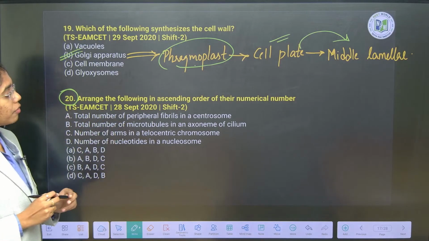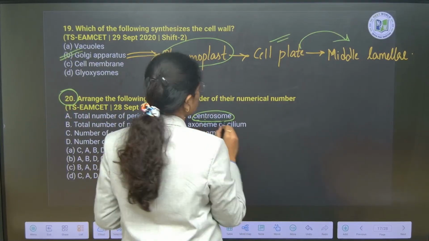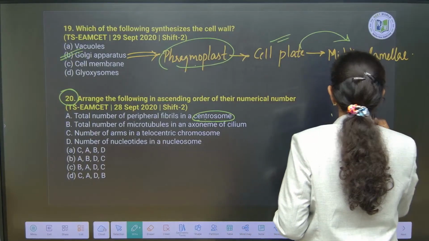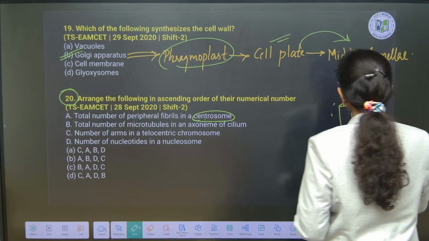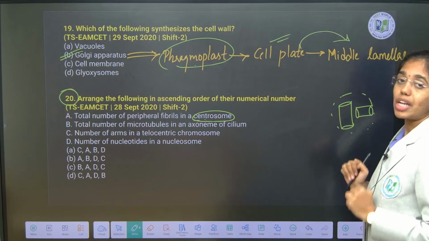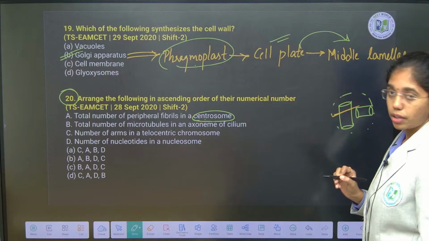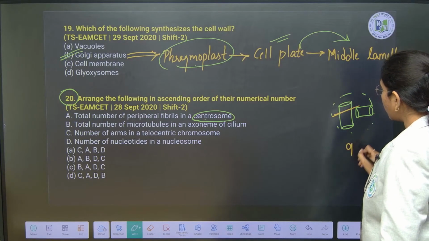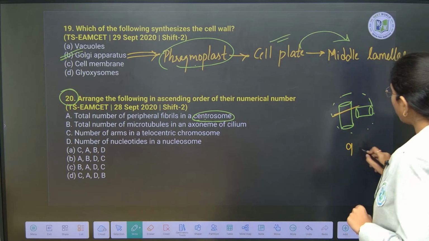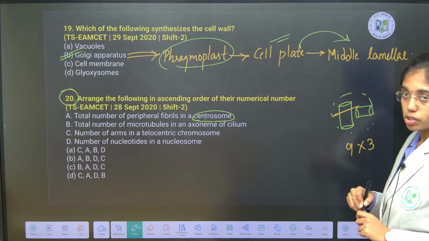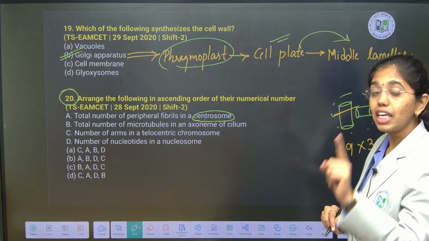Total number of peripheral fibrils in a centrosome. First you recall, in a centrosome you have two perpendicularly arranged centrioles. Yes or no? Two centrioles are present in one centrosome. If you take the transverse section of one centriole, you have 9 radial spokes in each centriole. Each radial spoke will have 3 peripheral microfibrils. So 9 into 3 it is 27, right? 27 peripheral fibrils are present for each centriole.